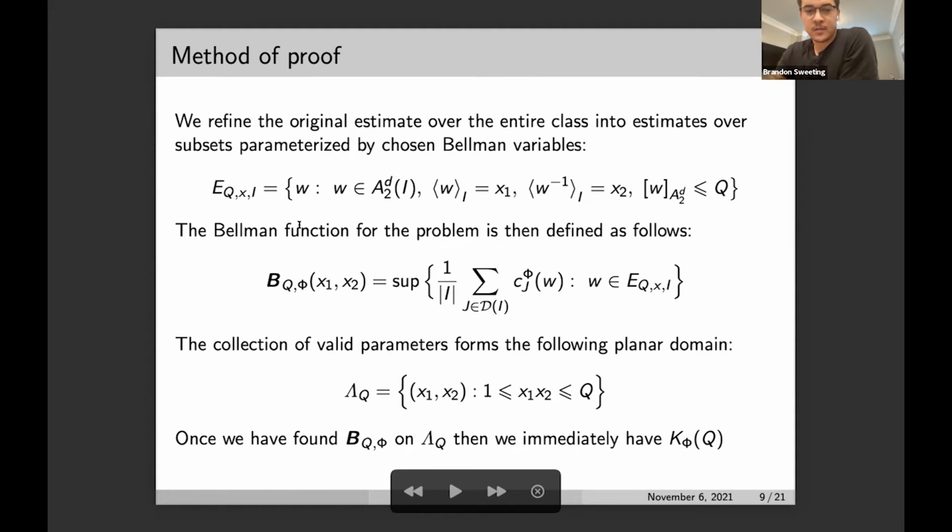So the Bellman function is a function of these parameters and is defined as the supremum of this expression taken over all functions in the corresponding class. So x is x1, x2 here. The collection of all these valid parameters forms a planar domain. It's the region bounded by the curves y equals 1 over x and y equals q over x. And once we found this Bellman function on this Bellman domain, then K phi of q will follow.